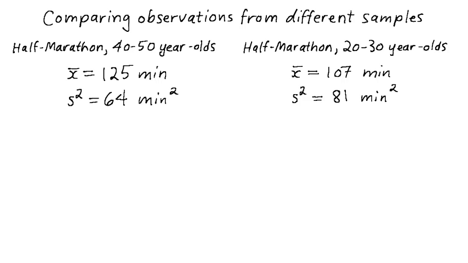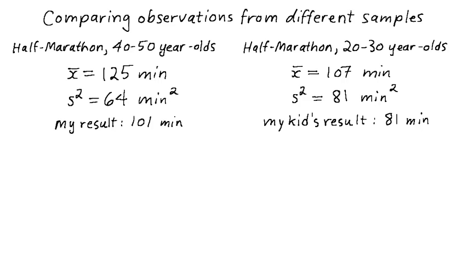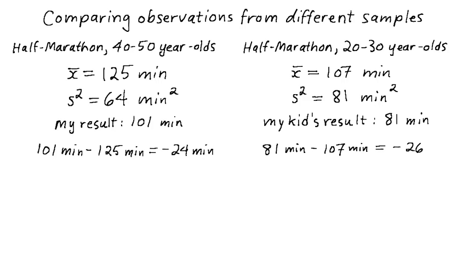Now, I'm a member of the older category, and my result in this race was 101 minutes. My kid ran the same race as a member of the younger category and posted a time of 81 minutes. Given all this information, whose personal result is better? If we compare my result to the average for my age category, we see that I was 24 minutes faster than the average. The same comparison, though, shows that my kid was 26 minutes faster than the average for their age category. So you might think that they're faster than me.